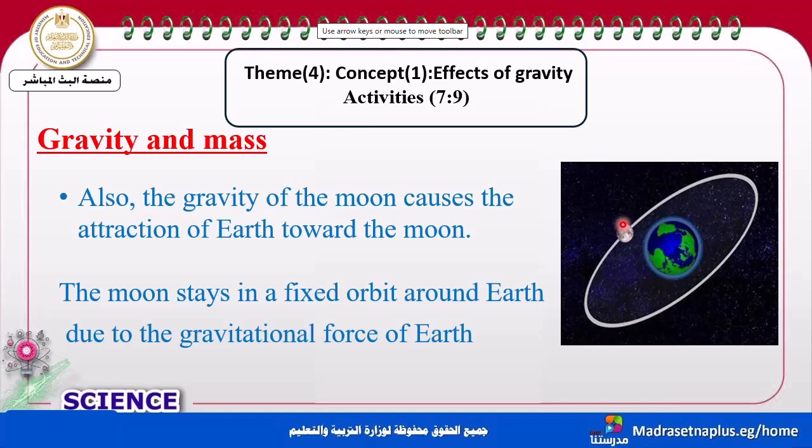And the moon stays in a fixed orbit due to the gravitational force of the Earth. Earth attracts the moon, so the moon stays in its orbit. The moon tries to attract the Earth, but the Earth can't revolve in its orbit because the Earth has more mass and more gravity than the moon.